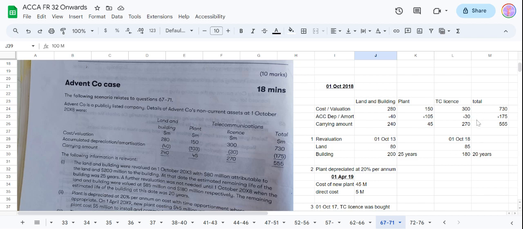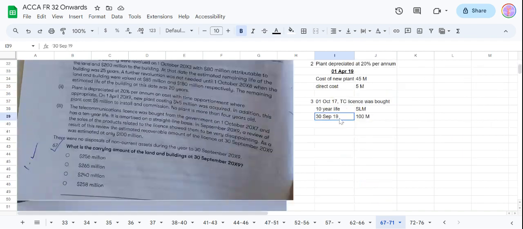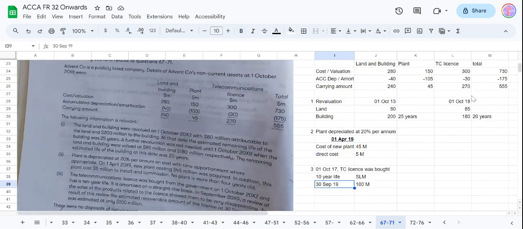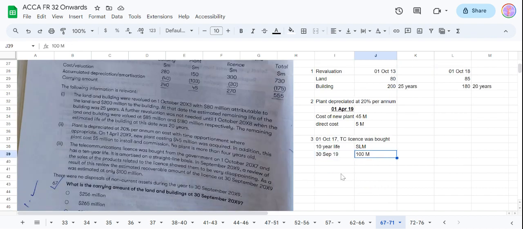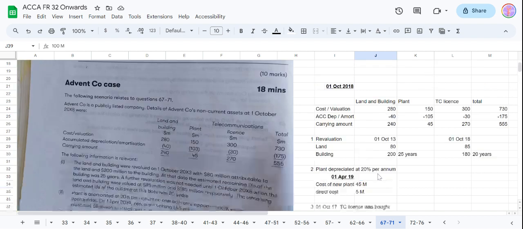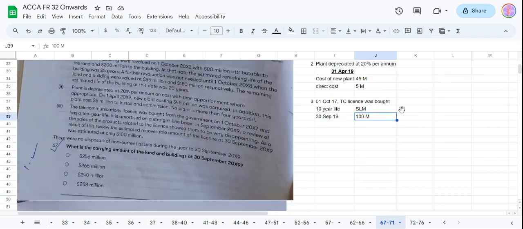We will calculate the amortization for this period, from 1st October to September 19, then deduct it and see how much the impairment is. Maybe that will be the ask from the question, but these are the facts given, and we will now use them while solving all of these questions.